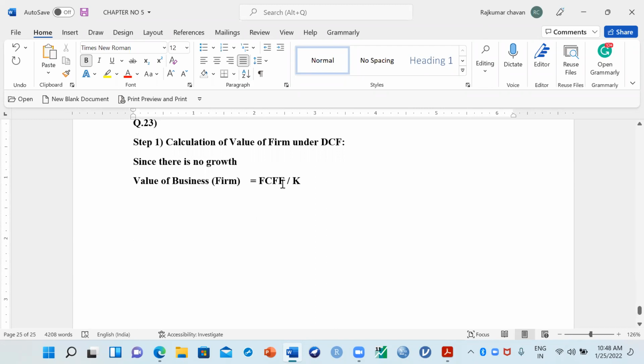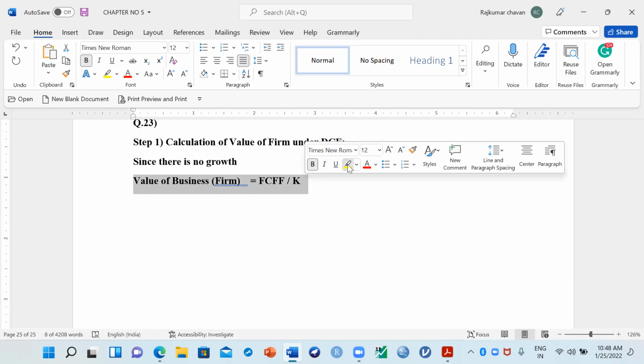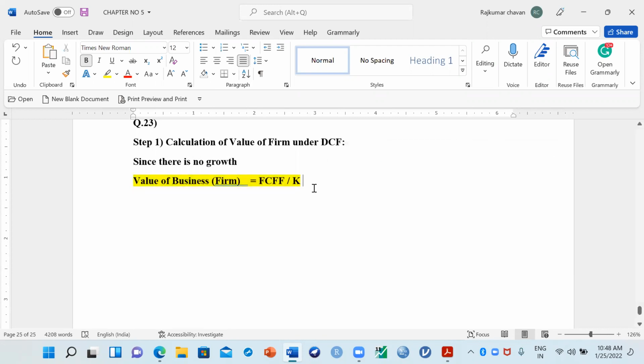If a growth rate is given, then you take FCFF times bracket 1 plus g, divided by Ke minus g, or K minus g. If no growth rate is given, you can use this formula to calculate the value of the firm.